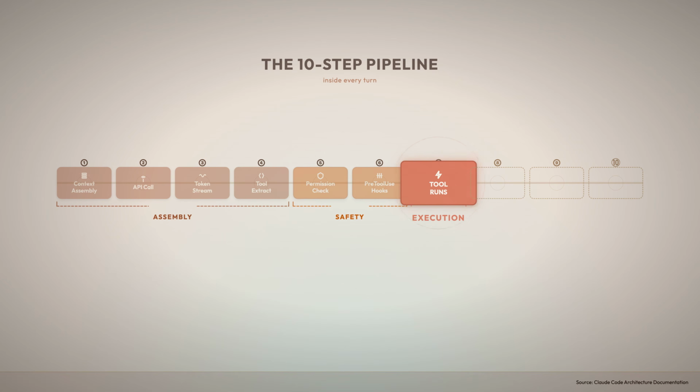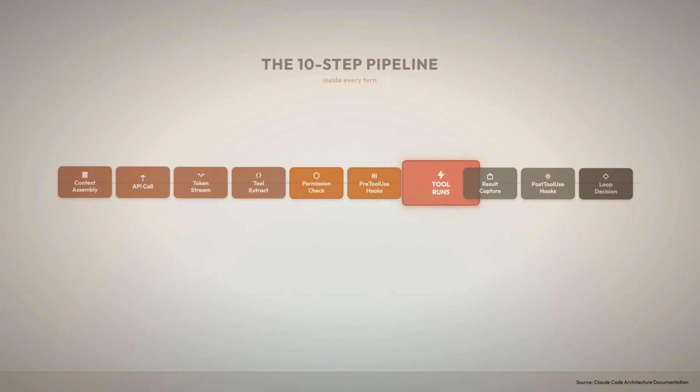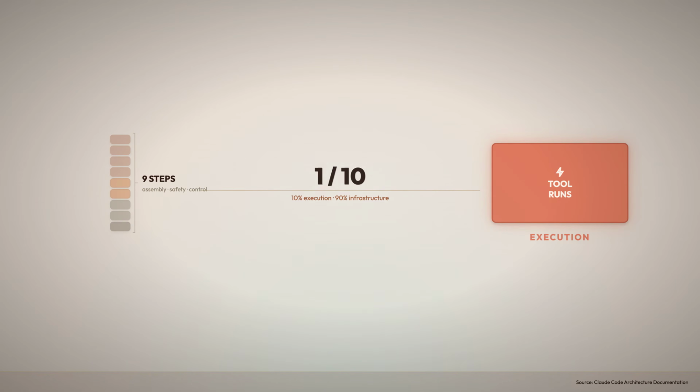Step 7, the tool finally runs. Result captured. Post-tool use hooks fire. Loop decision: tool calls present? Back to step 1. None? Display the response. One step of execution out of 10. Nine steps of assembly, safety, and control. This pipeline is engineered for oversight, not just speed.